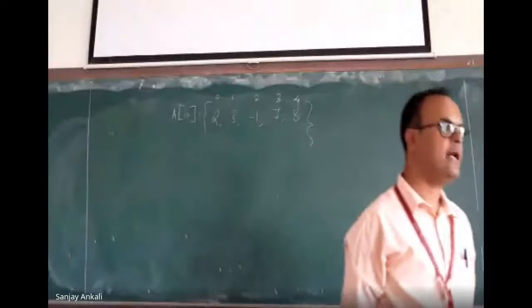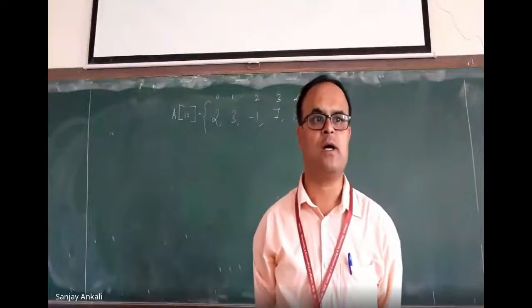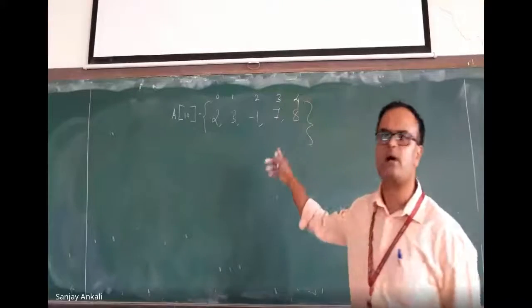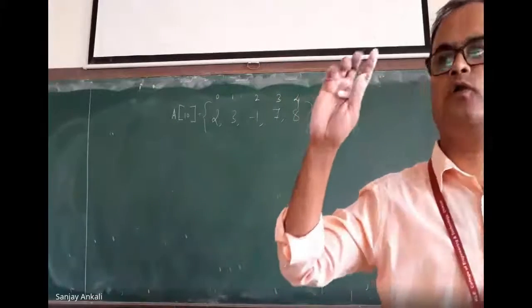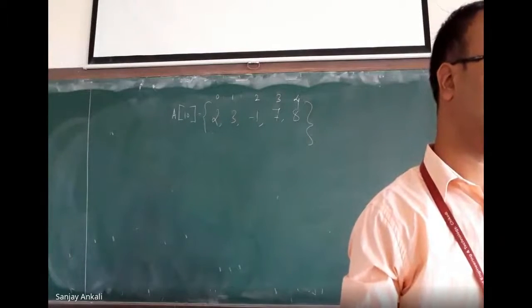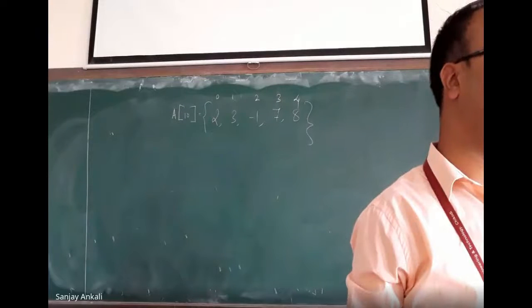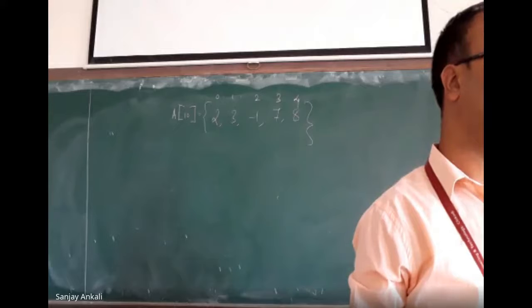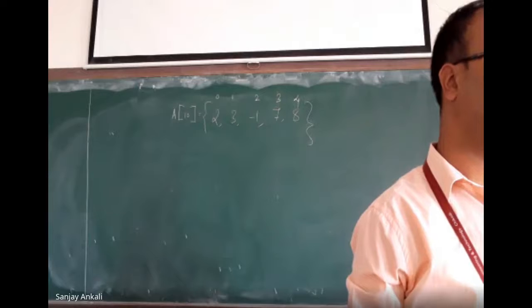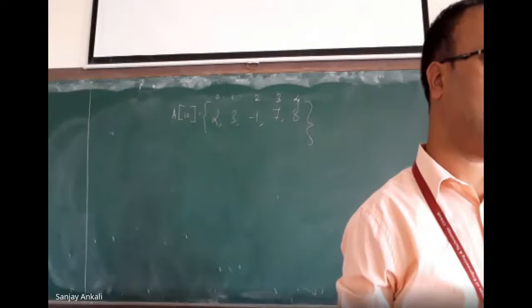I will give you 1 minute, 60 seconds. You have to discuss and tell me how to write a logic. Why have I purposely taken this problem? Because you should understand how to design the algorithm. After comparing the first two numbers, we have to store the smaller number, and after that we have to compare it with the next one. After comparing 2 and 3, we store the smallest number, that is 2, in a variable. After that, that 2 we have to compare with -1. Then we have to store the smallest number, -1.